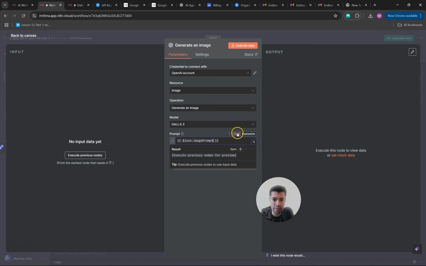In here you have fixed and expression. Let's suppose that you have a field or an image that is always the same, then you leave it as fixed. Because it's an expression, it's something that can vary. In my case here, the image can vary, so I leave it as an expression. And why can the image vary? Because the image itself will depend on the text. So I set up this bot in a way that, depending on the email message, the image will be created based on that.